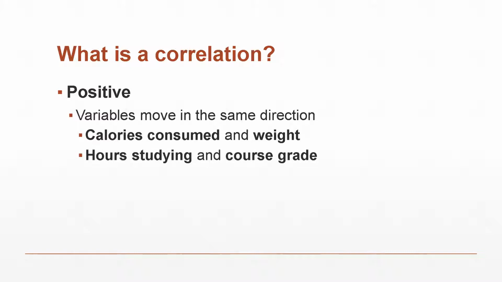Hours studying and course grade. Generally speaking, within a given course, the more hours a person spends studying, the higher their course grade, and the fewer hours they spend studying, the lower the course grade, right? And so that positive relationship doesn't mean numbers always move up. It means that those variables move together, right? Calories up, weight up. Likewise, calories down, weight goes down. So it's positive because whatever direction they're moving, they move together. So positive is like a friendship, right? You have a positive relationship with somebody, you're friends with them. If they go up, you want to go up with them. If they go down, you want to go down with them, right? It's a positive relationship.